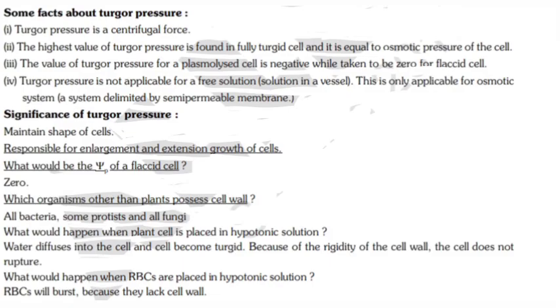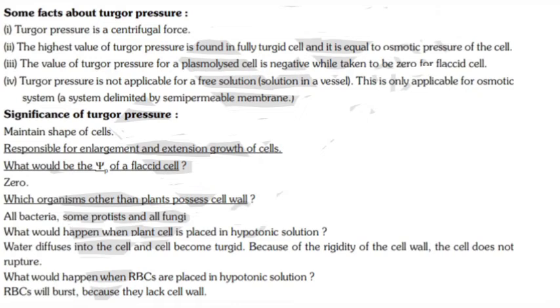Some facts about turgor pressure. Turgor pressure is a centrifugal pressure. The highest value of turgor pressure is found in a fully turgid cell and it equals the osmotic pressure of the cell. In that case, Tp equals Op.